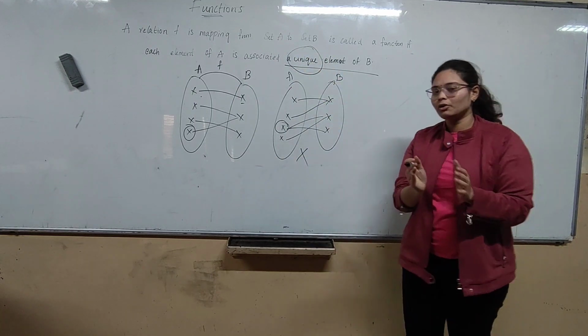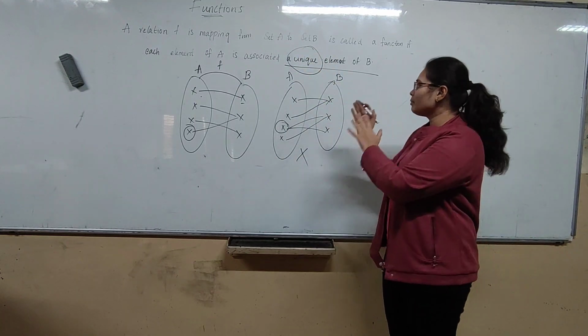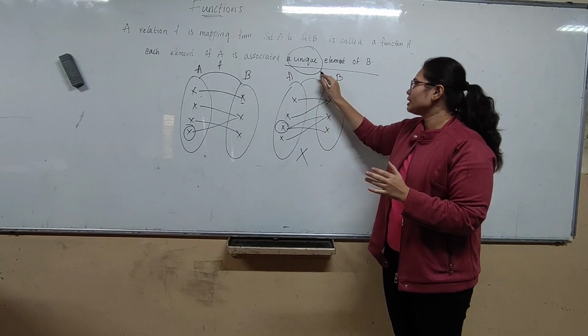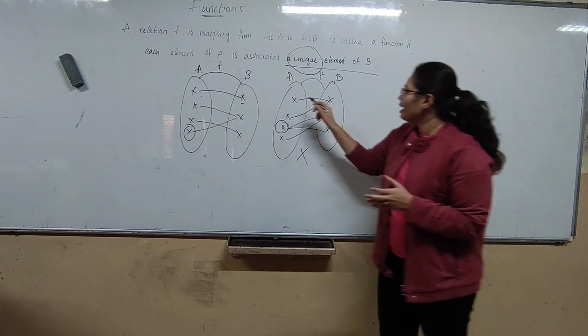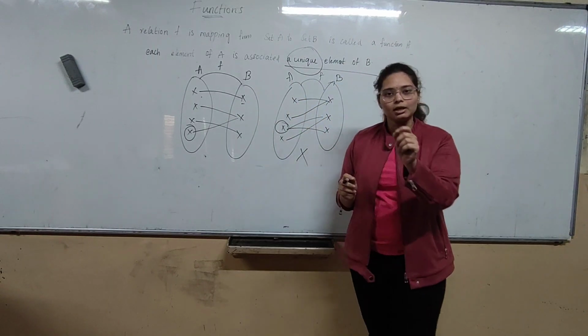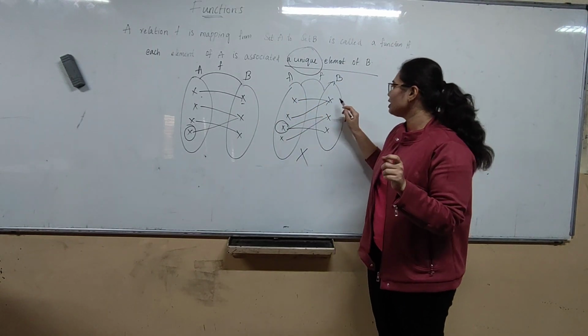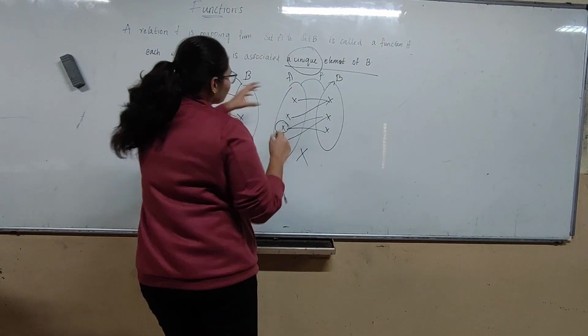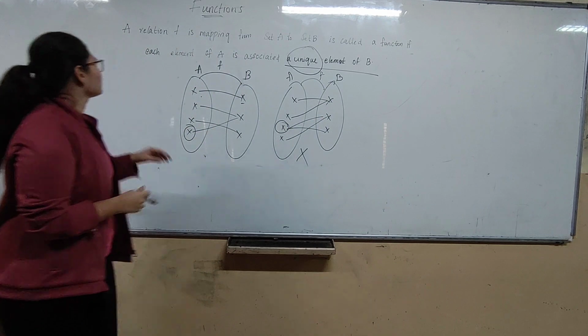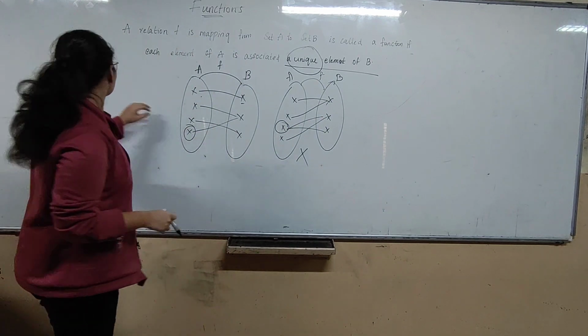For every element of A, there should be some element in B related through relation R, and every element should have a single element which it is related to. Then such relations are called functions, right?